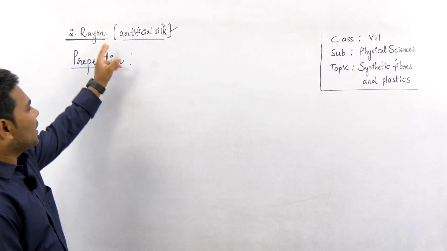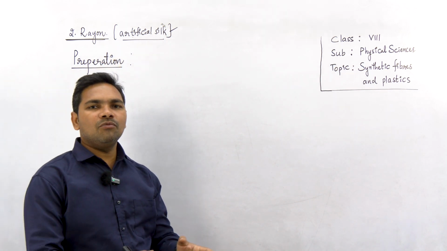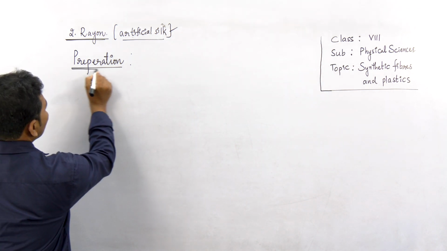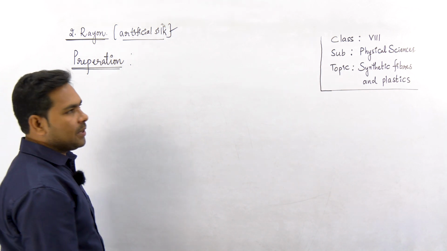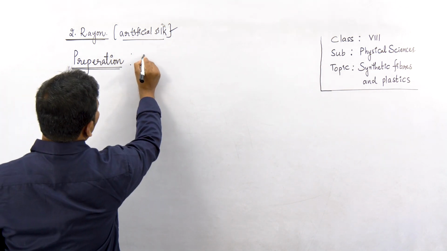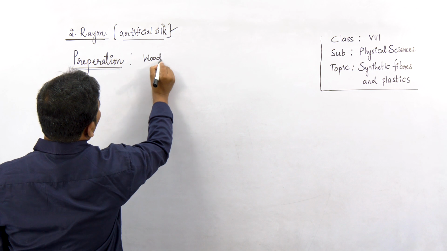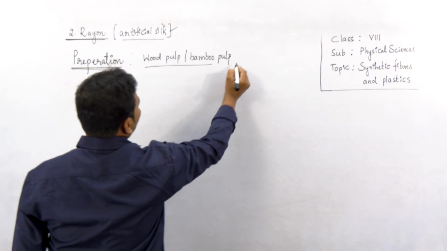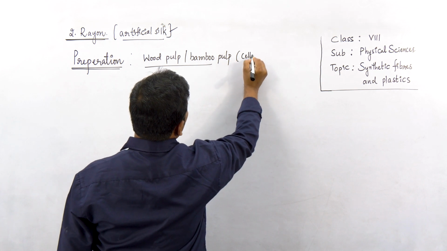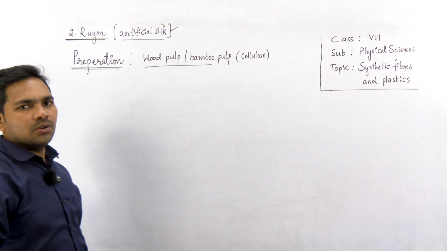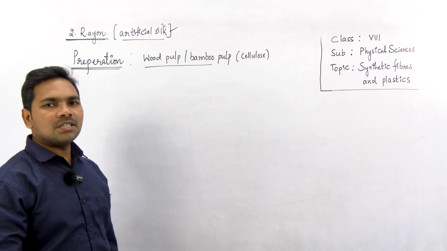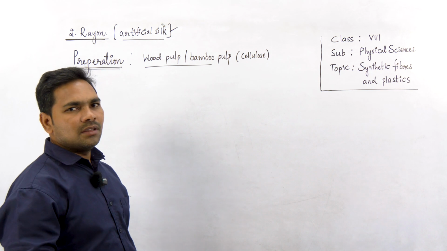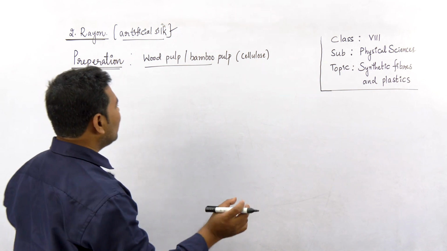Now let us see the preparation of rayon. As we discussed, rayon, though it is made from wood pulp or bamboo pulp, is called a synthetic fiber, and we understand why if we look at its preparation, right? First, the wood pulp or bamboo pulp taken from natural sources mainly contains cellulose. You might have heard what cellulose is. Cellulose is an indigestible, very strong substance, generally present in woody hard cells.